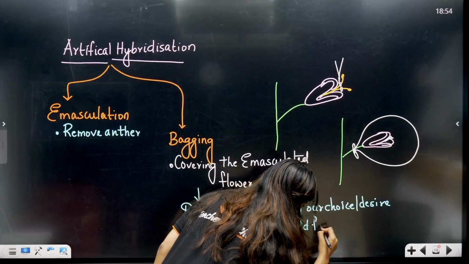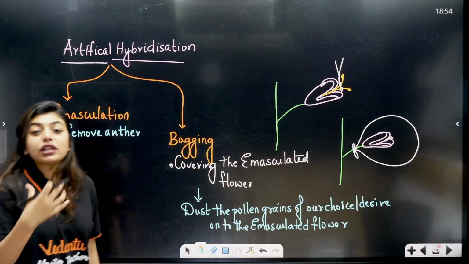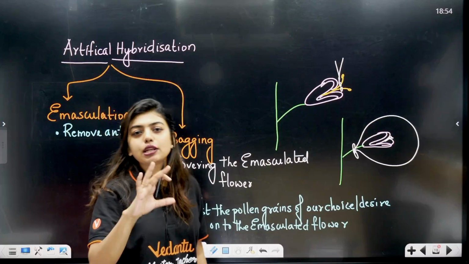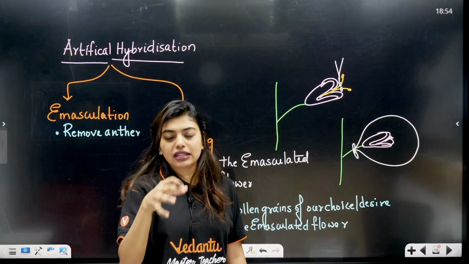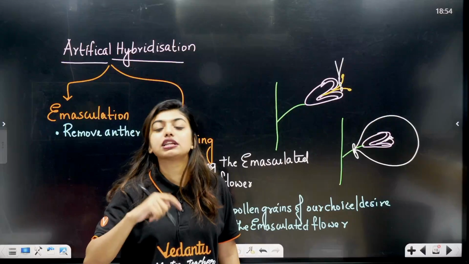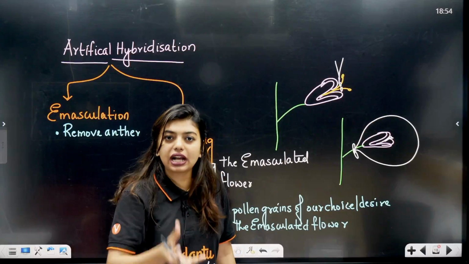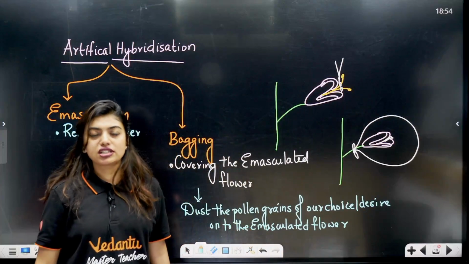Clear? So this way I am going to get the desired result, what I want. Unnecessary pollen grains will not be dusted on this. So we remove the pollen, bag the flower. After that, we bring the pollen that we want, dust it on the stigma, and let it check compatibility. Again, we are going to bag it, because again, unwanted pollen grains should not fall on this. Understood, all of you?